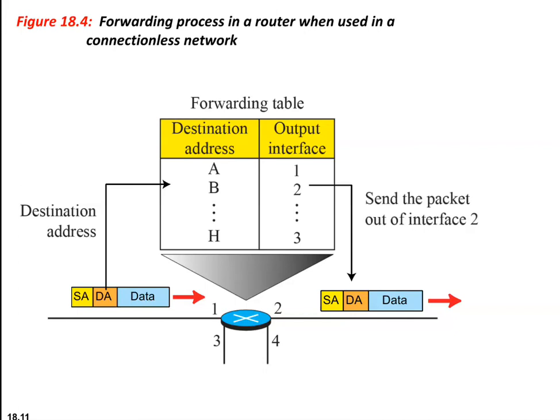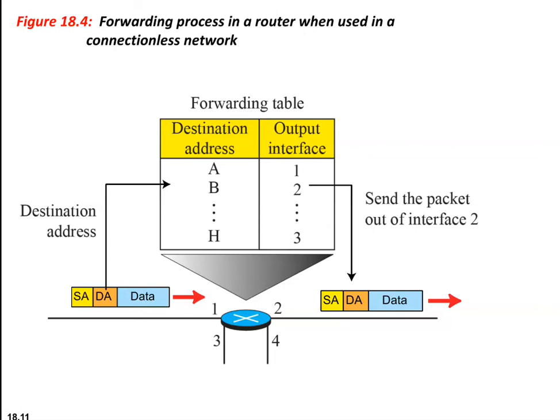The destination will be decided by the destination address, and the source address defines where it comes from. The router routes based on the destination address, and the source address is used to send an error message to the source as a reply in case the packet gets discarded in the process. So you can see here it is a forwarding process based on the destination address. With respect to that destination address, the output interface is found from the forwarding table and the packet will be sent.